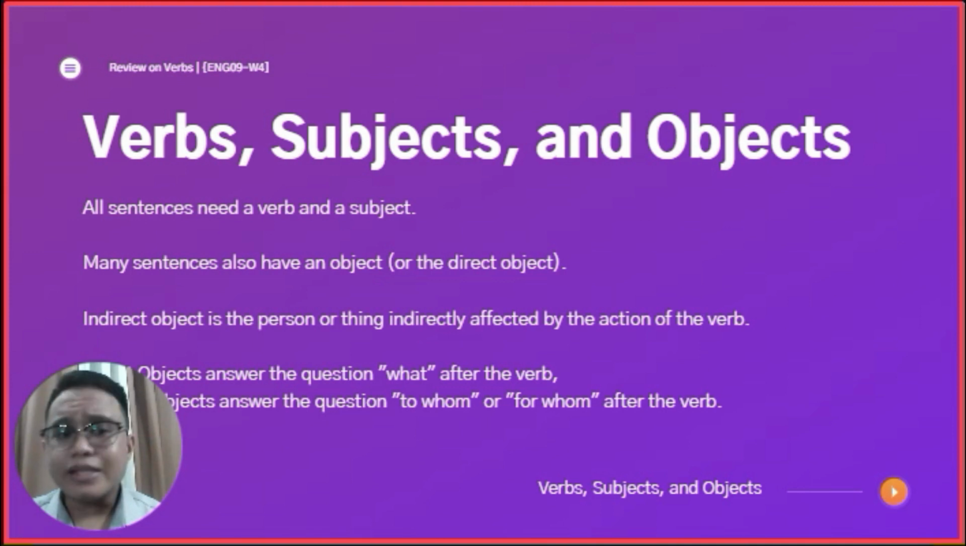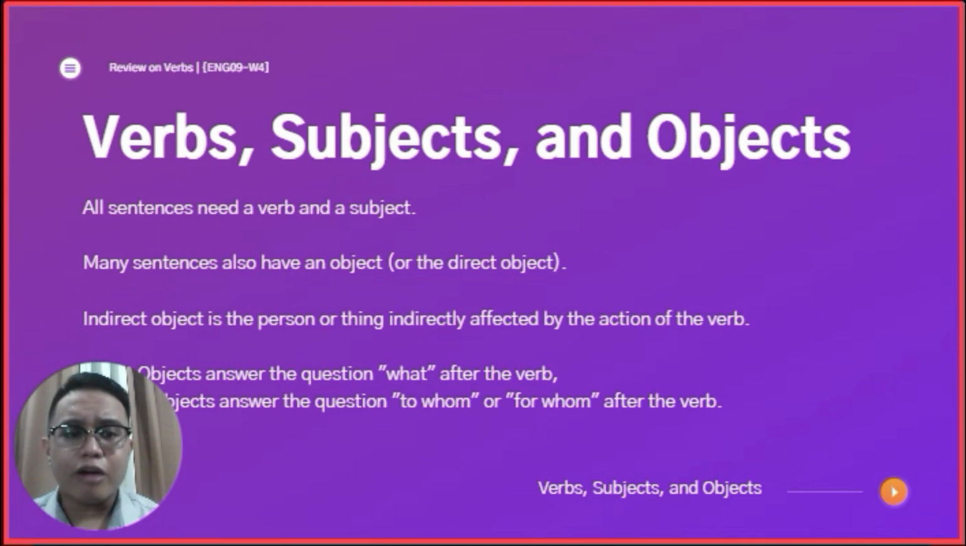But many sentences also have an object. Or let's say, for example, here, in our example, the direct object. And for those who were with me in grade 7, you already know what a direct object is. Okay? So, kaning direct object, children, is just the object. Antig the what sa action, sa verb. Okay? And also, there's also what we call indirect objects.